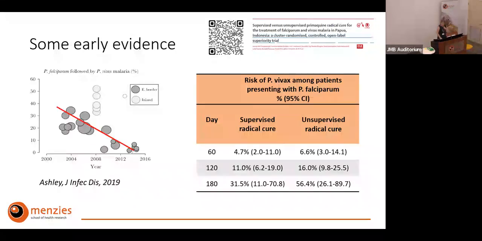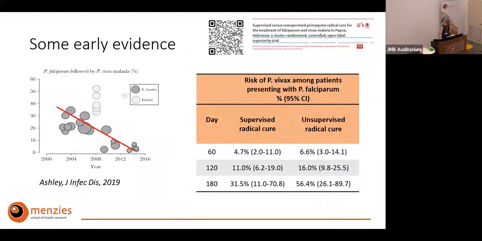However, this risk of Vivax after falciparum might be different in different locations and depending on endemicity. This is data from the Thai-Myanmar border looking over a longer period of time, showing that this risk actually decreases as malaria goes down overall. So it suggests that it might be more beneficial in some areas than in others.